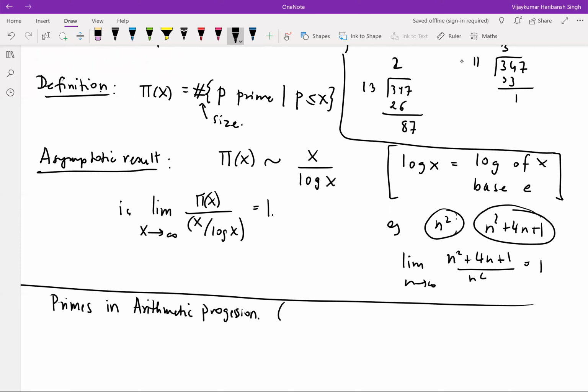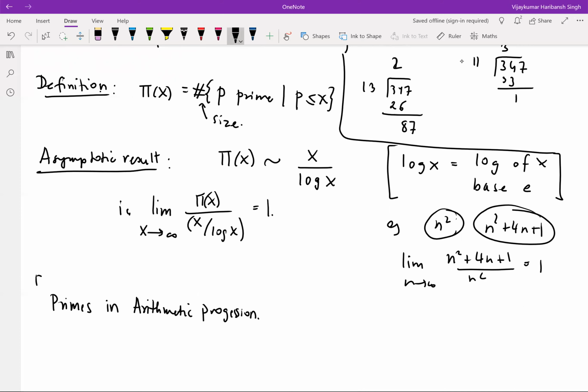This is also called Dirichlet's theorem on primes in progression.